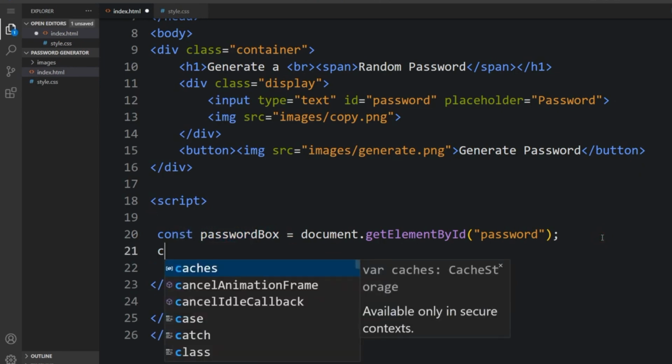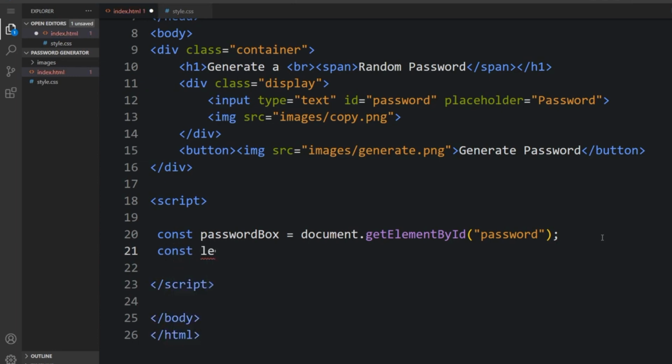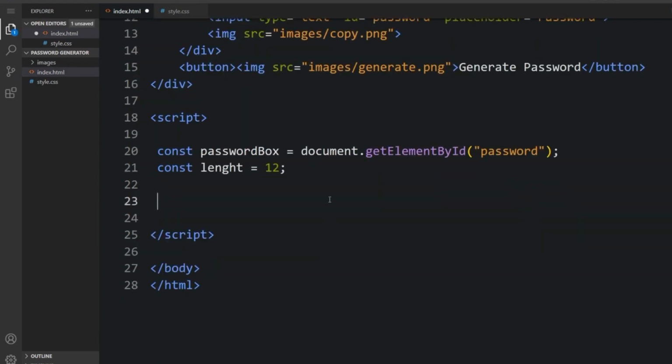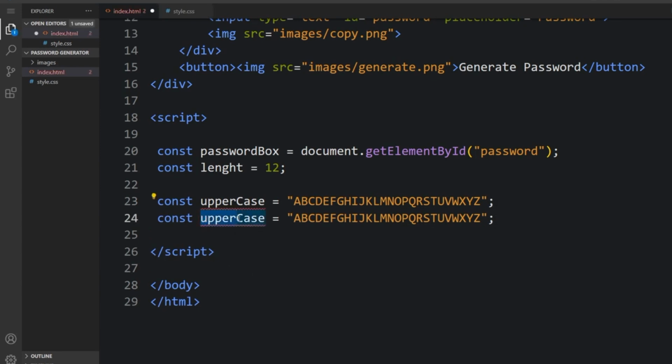So const length will be 12. And for the constants, so that will be uppercase equals to the alphabet, which should be uppercase, A, B, C to Z. And I'll change this to lowercase, and all that will be lowercase as well. So I change down to lowercase.